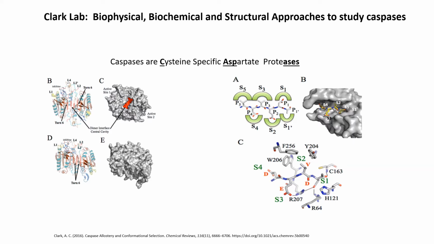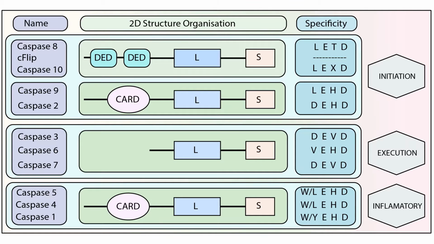At Clark Lab, we use biophysical, biochemical, and structural approaches to study caspases. Caspases are cysteine-specific aspartate proteases. That means they have a cysteine in their active site that specifically identifies and cleaves aspartic acid residues in their substrates. So here we have the two-dimensional organization of a variety of caspases.